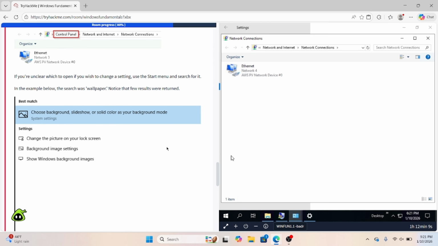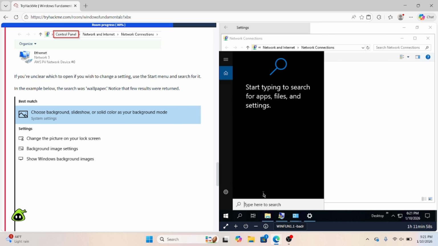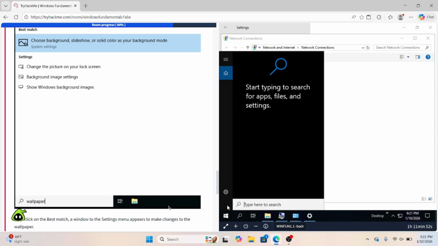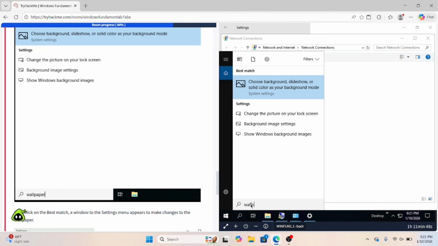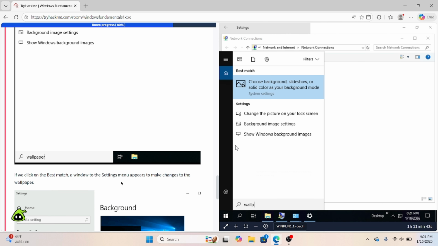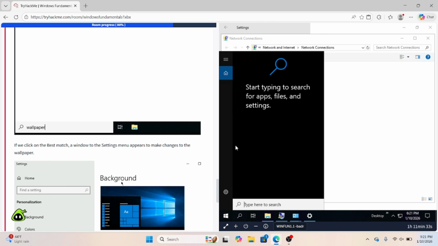If you're ever unclear which app you need to open to change a setting, all you have to do is go to the start menu here and just type it in, and it'll give you whatever option they think is best. So if we just type in, what are they typing in? Wallpaper. It's going to send you to the system settings. If it's something in the Control Panel, it's going to show you the Control Panel as well.